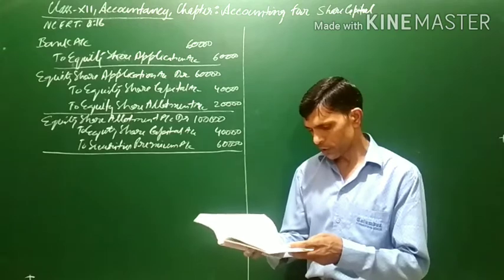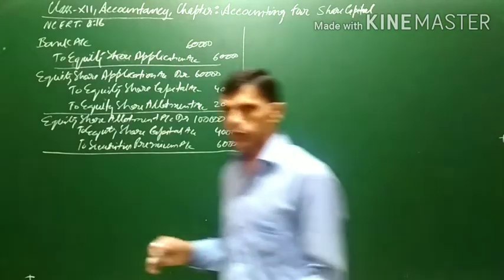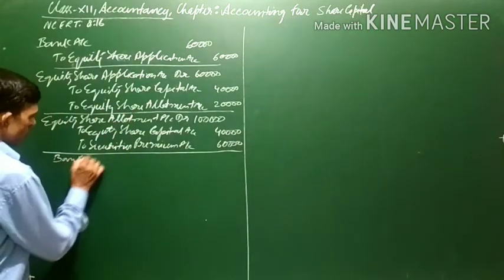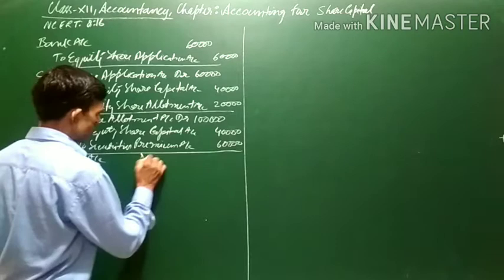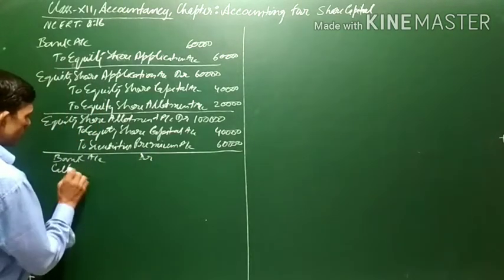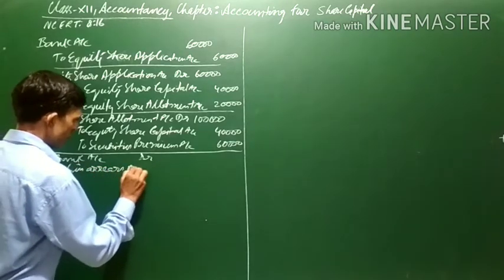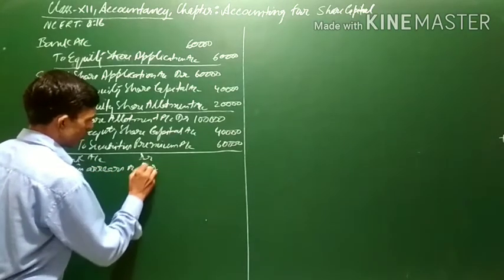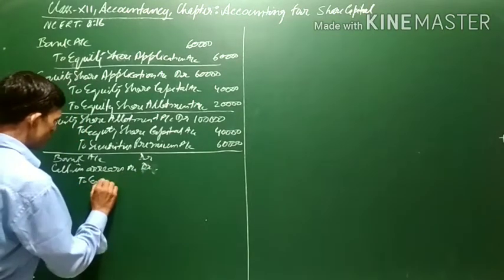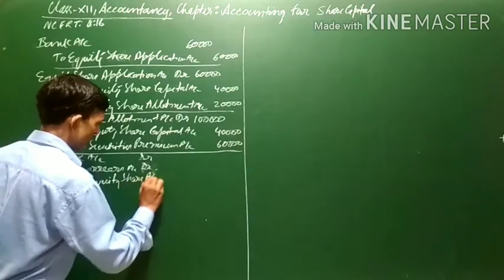Here Mohit, who was allotted 400 shares, has not paid the allotment money, which means there will be calls in arrear. First of all, the bank account will be debited for the amount which will be received. Next, the calls in arrear account will be debited for the unpaid amount, to equity share allotment account.